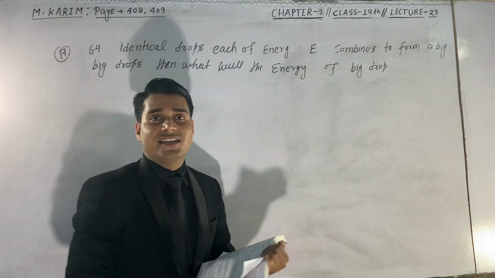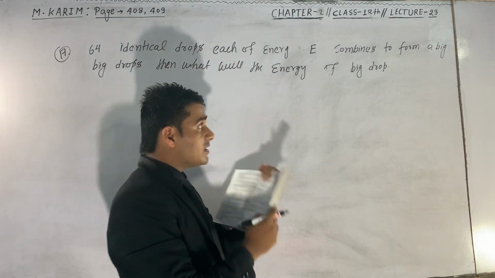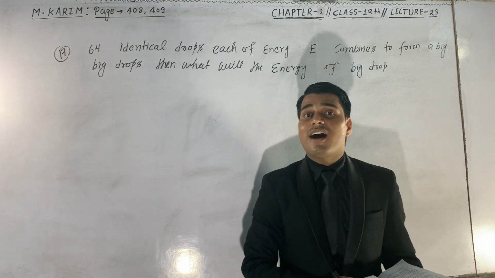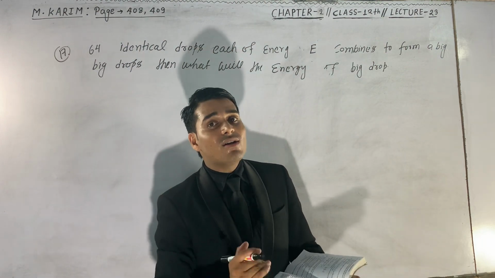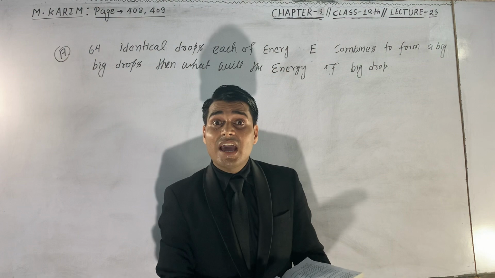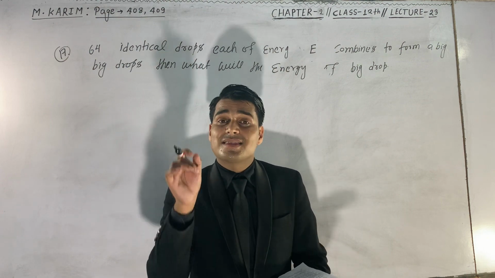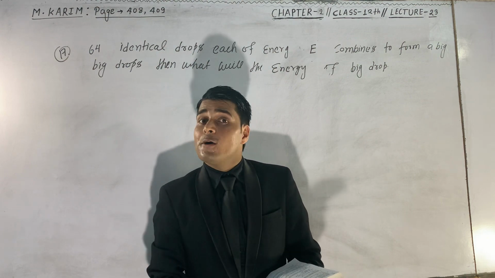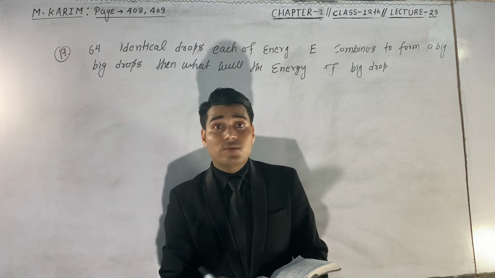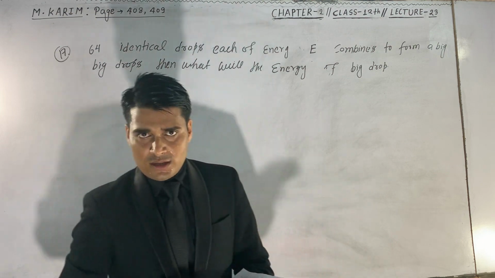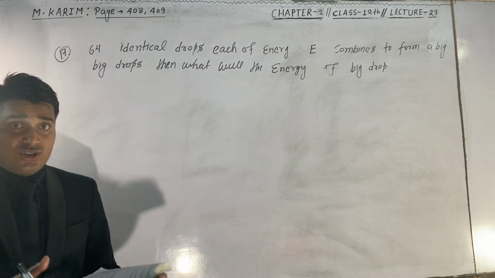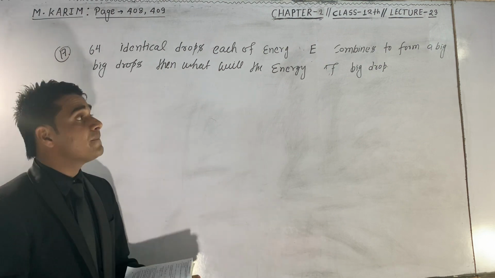In lecture number 22, I taught you this concept: if there are n identical small drops each of energy E combining into a big drop, then the energy of the big drop will be n to the power 5 upon 3 into E. You should not have any confusion.